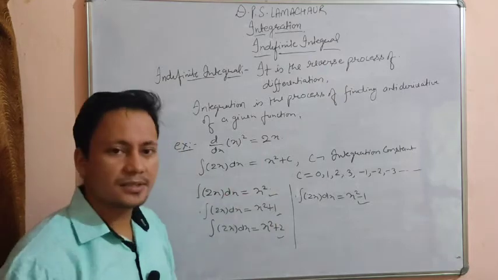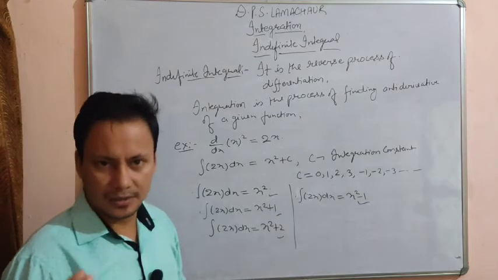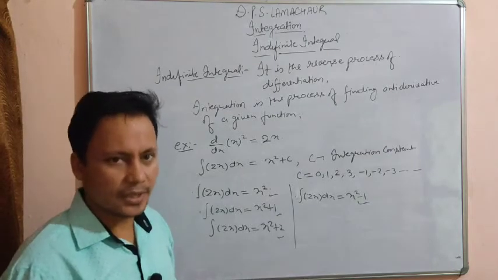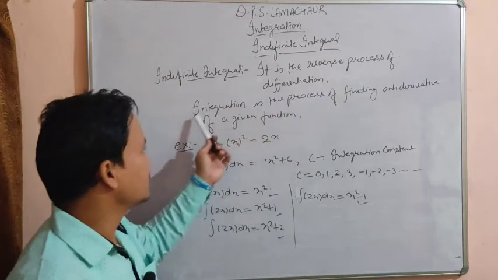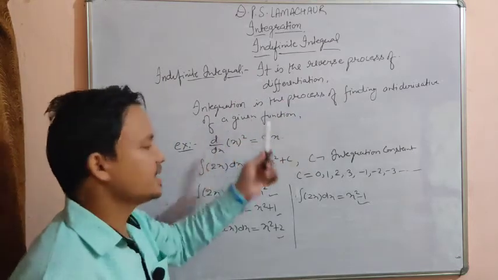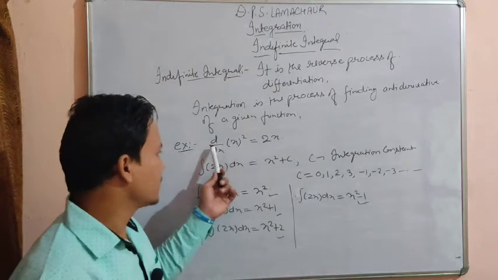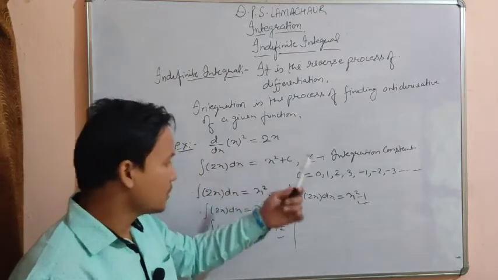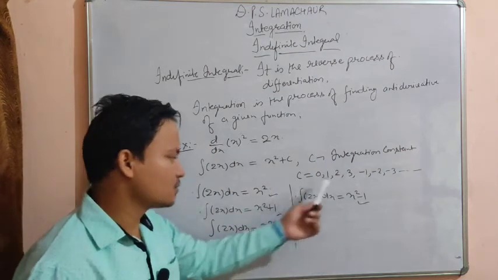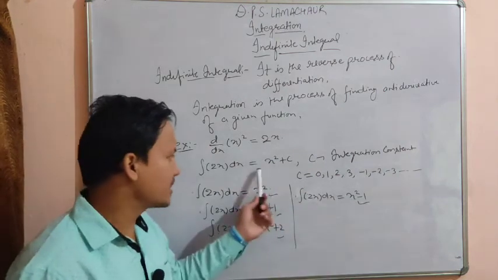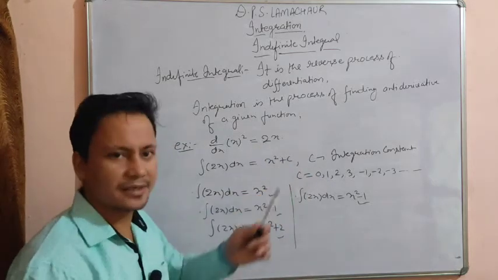सो व्हाट इज द वैल्यू ऑफ इंडेफिनेट इंटीग्रल? इंडेफिनेट इंटीग्रल इज द रिवर्स प्रोसेस ऑफ डेरिवेटिव या डिफरेंशिएशन. ओके, एंड यू कैन से it is the reverse process of differentiation, or integration is the process of finding antiderivative of any given function. You can say here antiderivative, the derivative of x square is 2x, so the antiderivative of 2x is x square plus 1, x square plus 2, so etc. So we can use the variable constant c, which is known as integration constant. C can take any value.